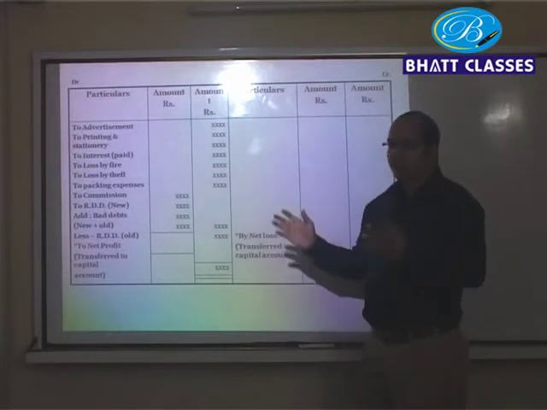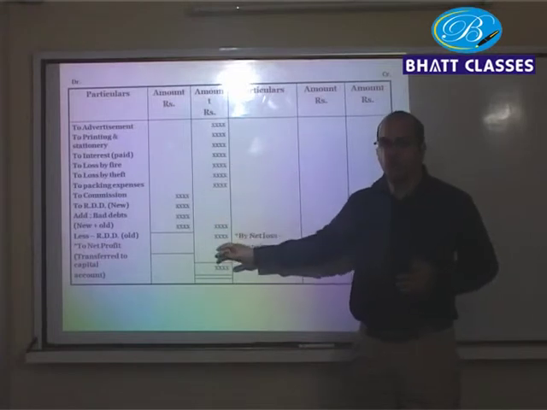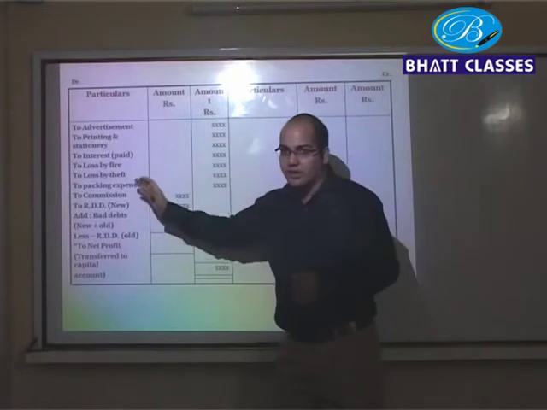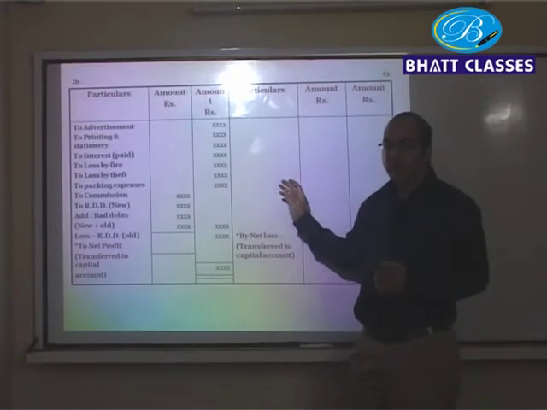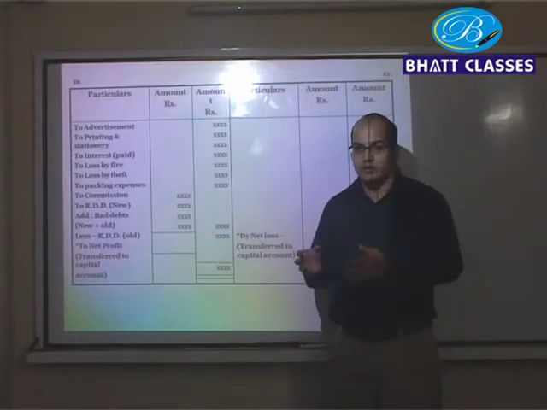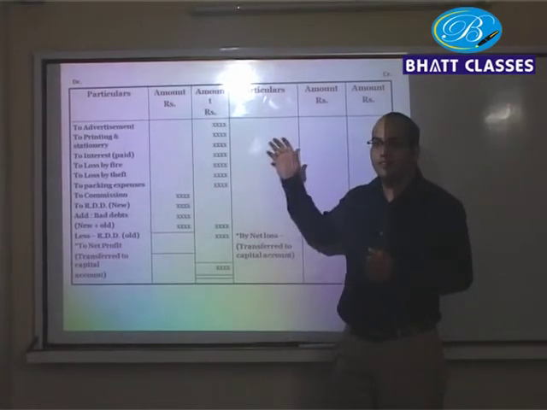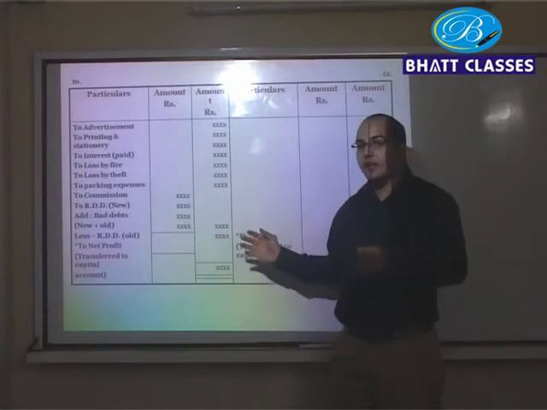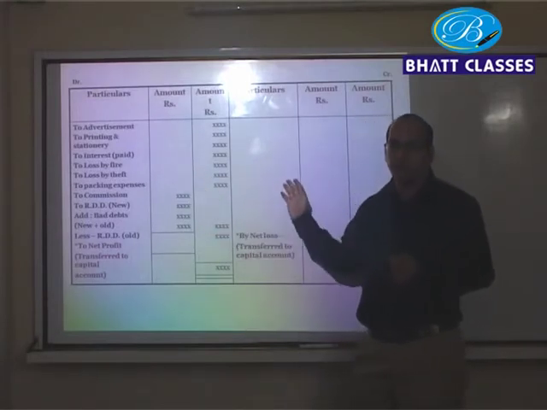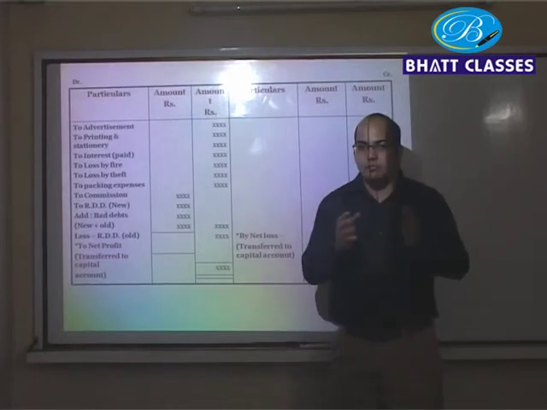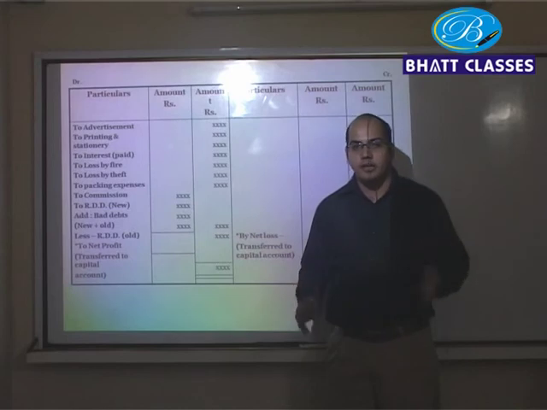Now after preparing profit and loss account, you total the debit side and take the sum of the credit side. Whatever difference you get, either it will be net profit or net loss. It's very obvious that if the income is greater than the expenses, the balance you are left with is your net profit. Similarly, if your expenses are greater than your income, you will get net loss. And whatever you get, net profit or net loss, it will get transferred to the balance sheet.